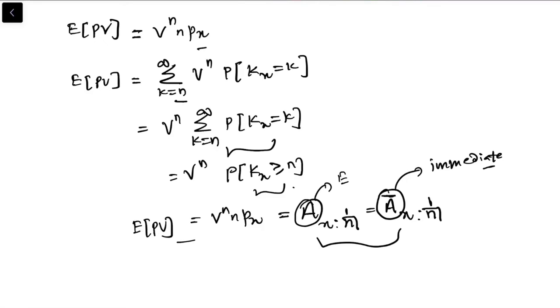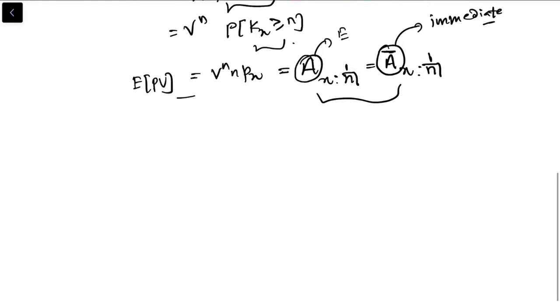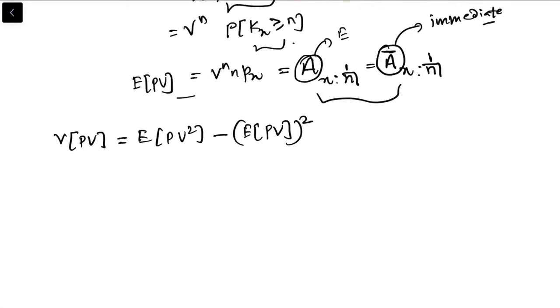Now let's see how we can derive the variance. The variance of the present value, going with the basic idea, is the expectation of present value squared minus the whole square of the expectation of present value.